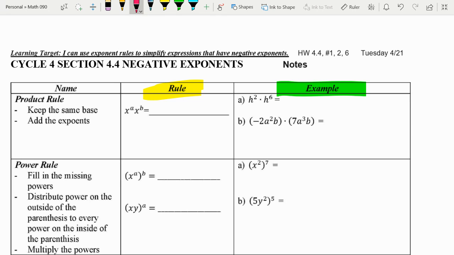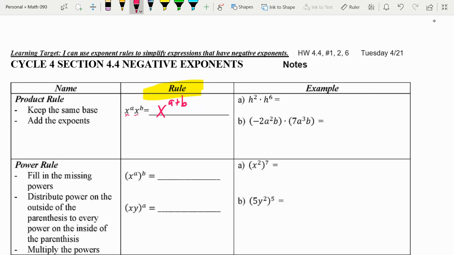This is when you're multiplying and the bases are the same. You'll notice that they both have an x. When that happens, all you're going to do is keep the base the same and add the exponents. So when the bases are the same and you're multiplying, add the exponents. Let's look at the actual example.